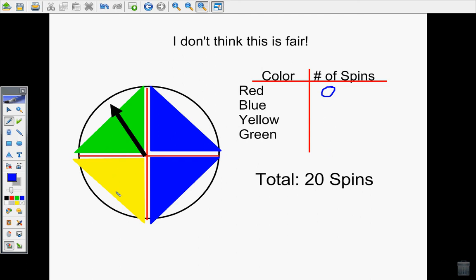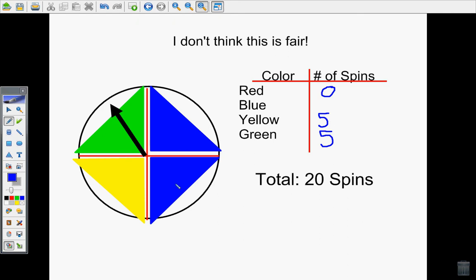What do you notice about yellow and green? You should see that yellow and green are equally likely of happening. If we know that each one of the sections is worth 5, how many times do you think the spinner should land on green? Well, since it only takes up one section, I would expect that it would land on green 5 times. What about yellow? Again, it has one section, so we should expect that it lands on it 5 times.